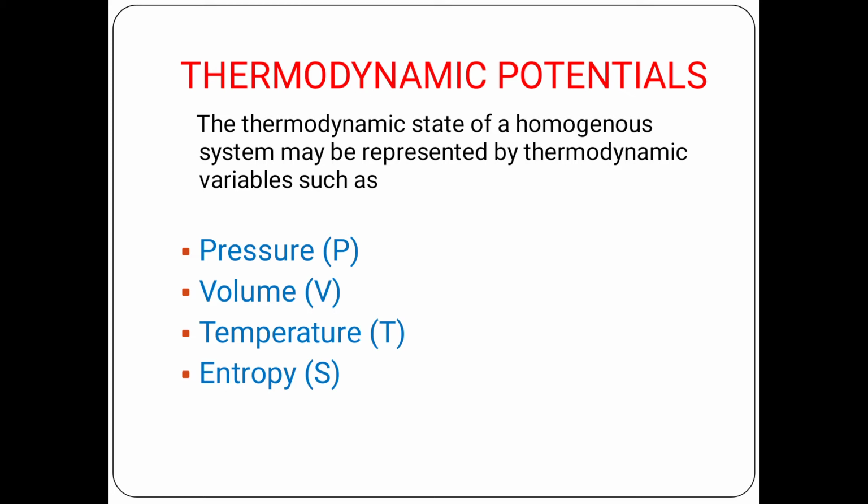Suppose if pressure and volume are two independent variables, then the other two, temperature and entropy, may be considered as their functions.